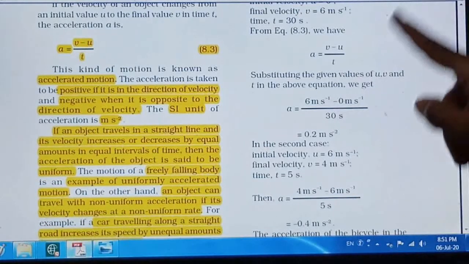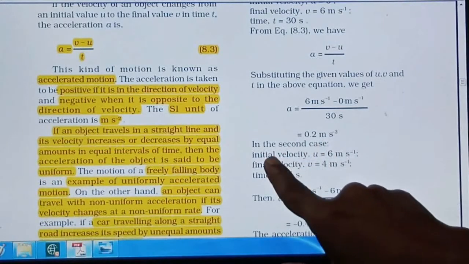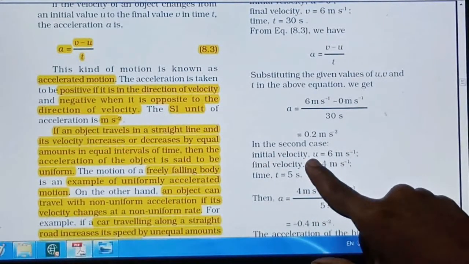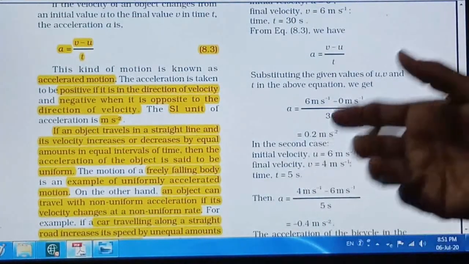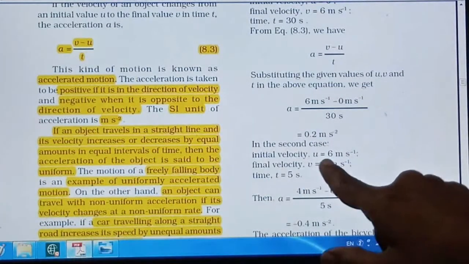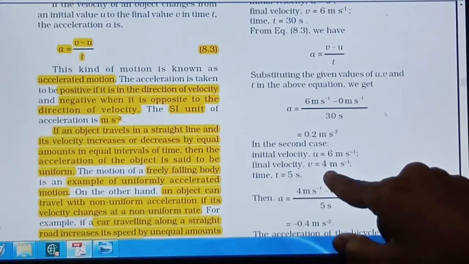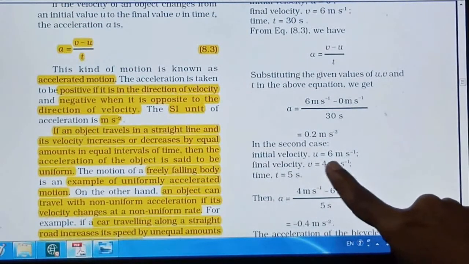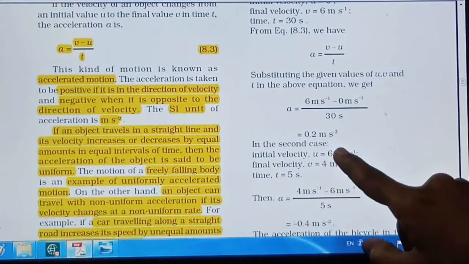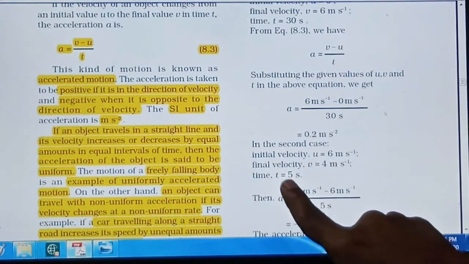Now after applying the brakes, that is the second case. In the second case, the brakes were applied when the velocity was 6 meter per second, and at the end, after applying the brakes, the velocity is reduced to 4 meter per second. So this is the final velocity. Here the initial velocity is 6 meter per second, final velocity is 4 meter per second, and this reduction in velocity from 6 to 4 takes place in 5 seconds. So time is given as 5 seconds.